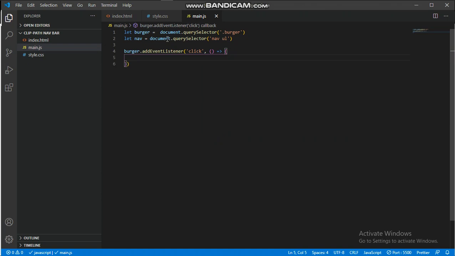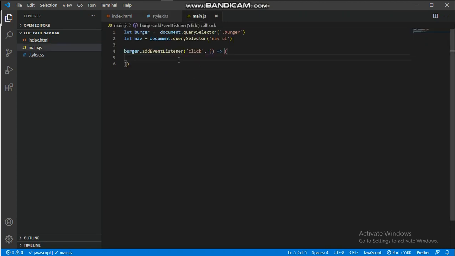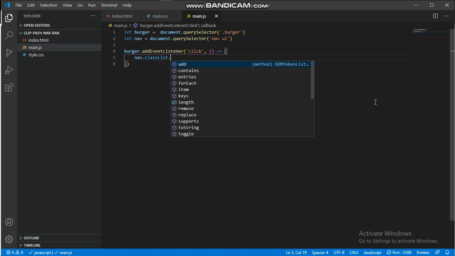So when we click on the burger, that's when we want JavaScript to add this class to the UL, right, and give it this clip path of 1700 pixels. So we'll just target this nav because we've queried the DOM for the nav UL. So we'll just get the nav and say dot classList dot toggle.